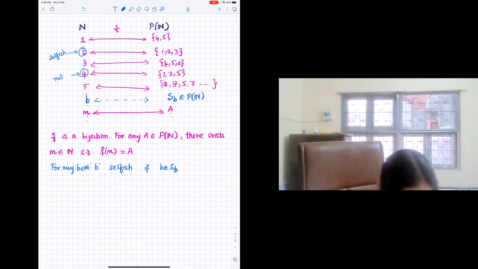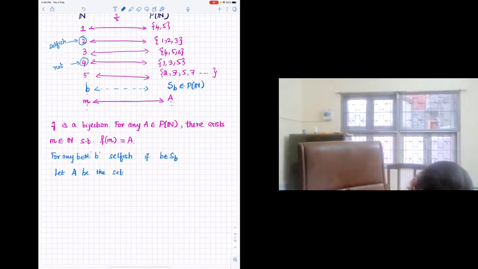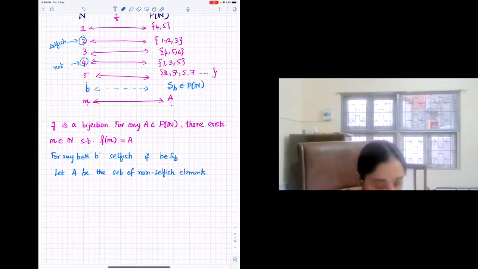I'm just using some terms. It's not necessary that you have to write all this. It's exactly whatever the intuition you all probably have. Right? You have to just construct a set that is not in this list. That is all. Okay. So now, if you look at the left-hand side, the set of natural numbers, some elements are selfish, some of them are not, under this map F. You look at the set of non-selfish elements.